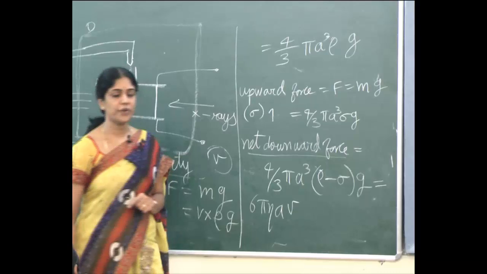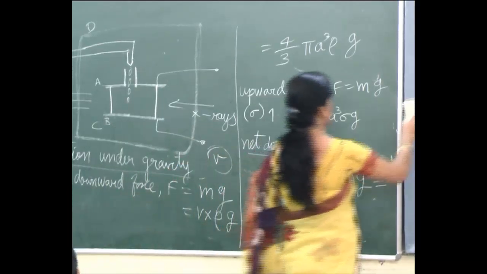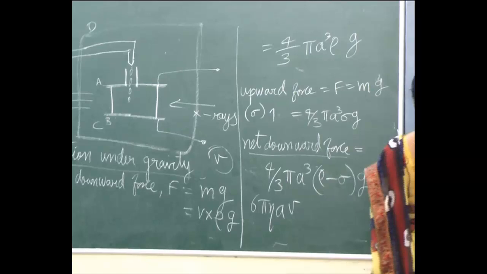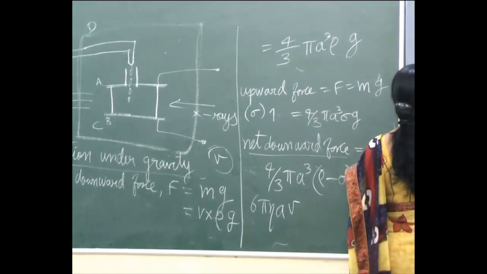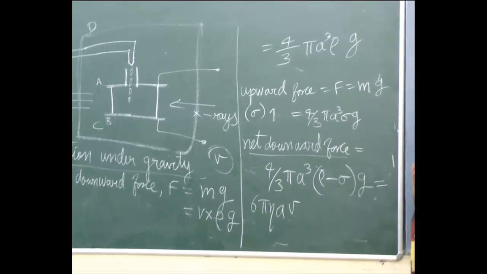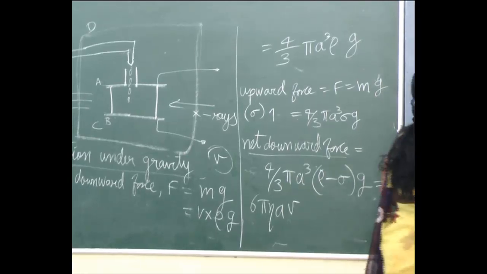இதுல can you find out what is a? That is the radius of the oil drop. Write this equation and you please find out what is the radius of the oil drop a. 4 by 3 pi a cube rho minus sigma into g equal to 6 pi eta a v. எது cancel பண்ணலாம்?